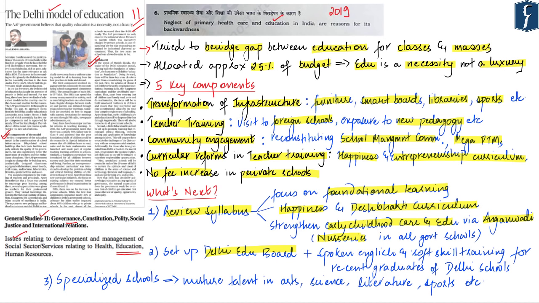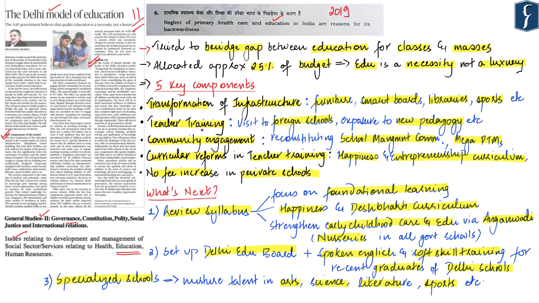Furthermore, for all those students who have recently graduated from the Delhi schools, the AAP government will also run programs in spoken English and soft skill training. Last but not the least, the AAP government is set to open specialized schools in all 29 zones of Delhi, which will nurture the talent and aptitude of students in various fields such as arts, science, literature, sports, languages, performing arts, etc. So this was the basic of this article.